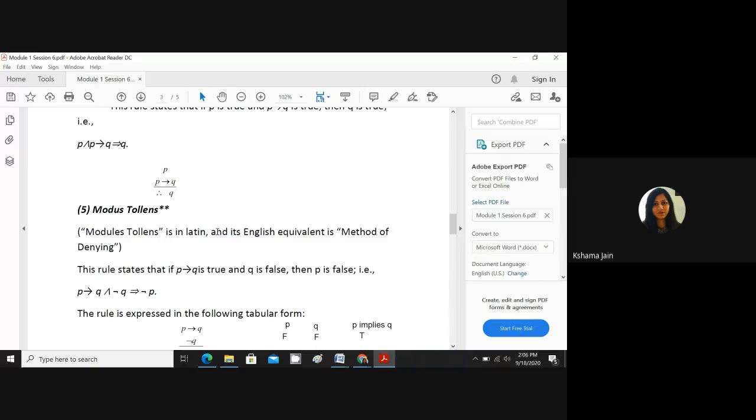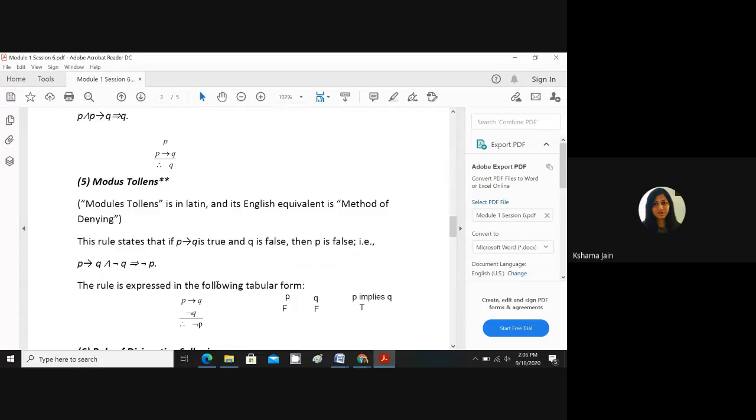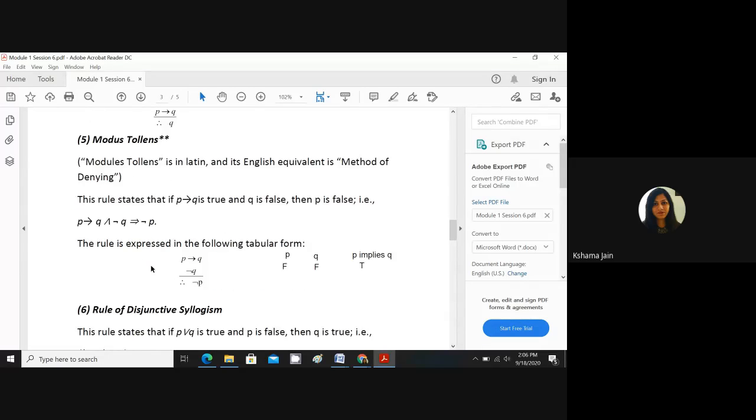So you need to remember P implies Q and negation of Q. They are telling Q is false, so Q is false, that is, negation of Q is true. Then P is also false. You need to remember this. This is the modus tollens rule. Any doubt? Here I have shown it also. P implies Q was true, Q was false. Then only one case is left for P, that P will have to be false. So therefore, negation of P.